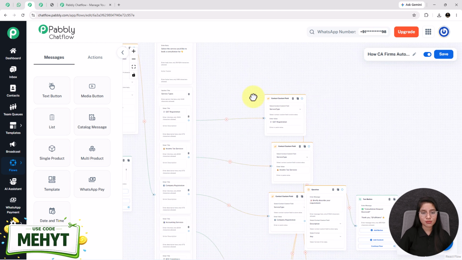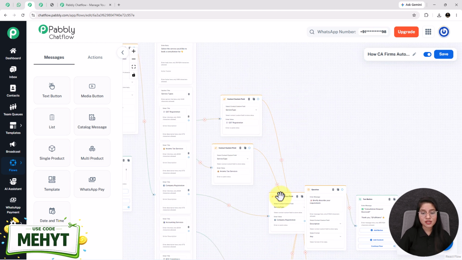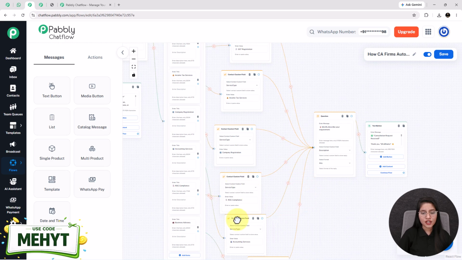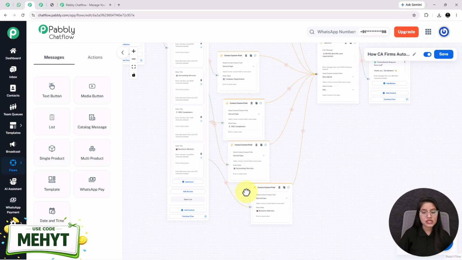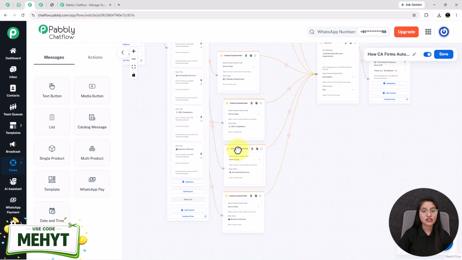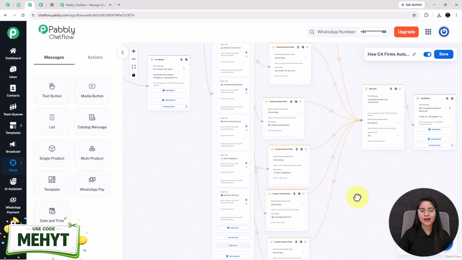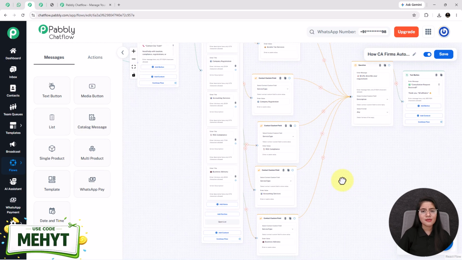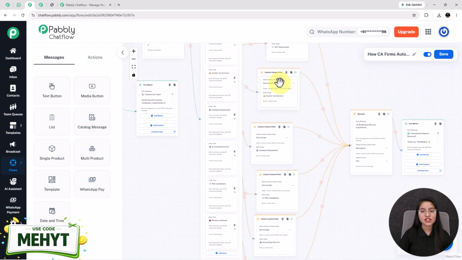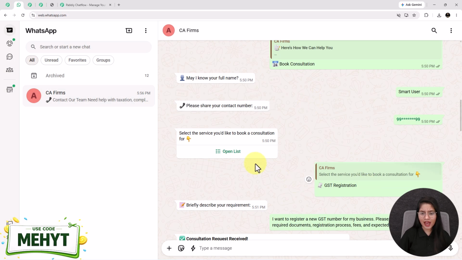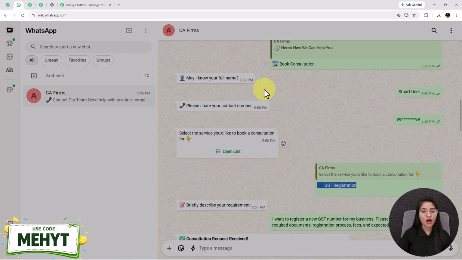After adding the list button, I have added multiple contact custom fields nodes. Now what is a contact custom field? So a contact custom field is a user specific parameter for managing contact details like name, email, service type, contact number and many more. In simple terms, it is used for sending personalized messages to each user based on their input. I'll show you how it will work. See, as soon as I have selected the service type as GST registrations from this list.